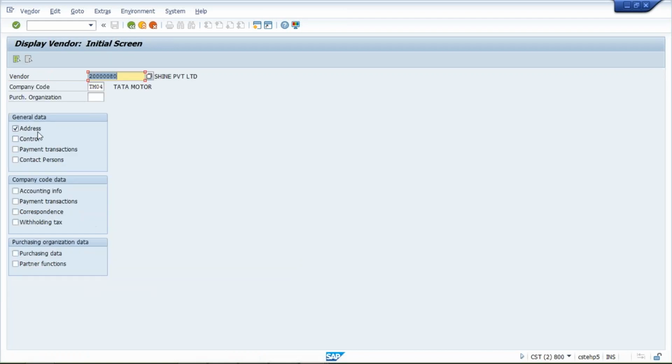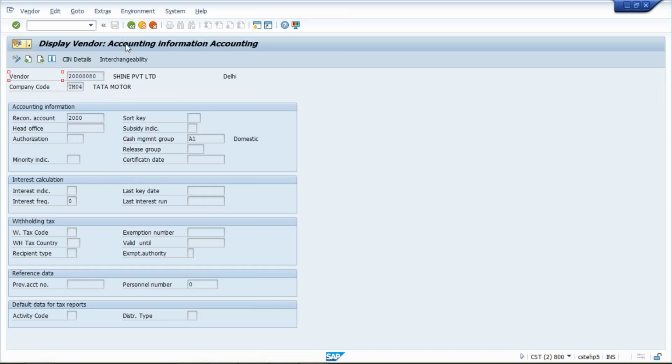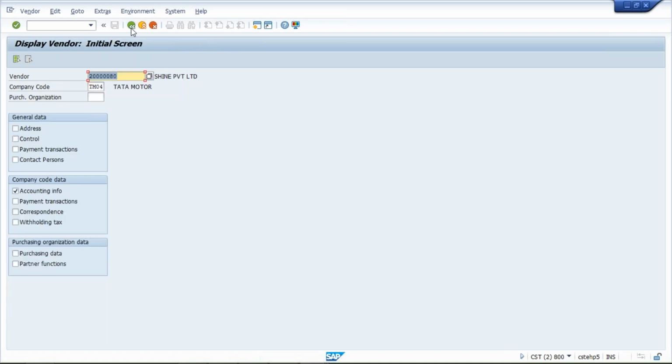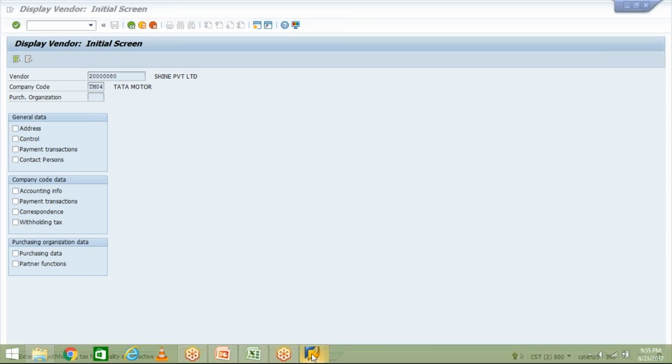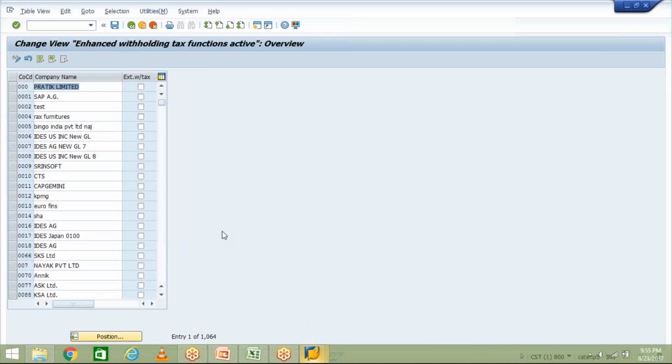Now, if we apply a check mark on accounting info and press enter, exactly we reach that tab. Likewise, we have the withholding tax field also. Press enter. Nothing is happening, guys. See here, the system is saying that extended withholding tax functionality is not active. This functionality we have not activated yet. So exactly this we are going to do here.